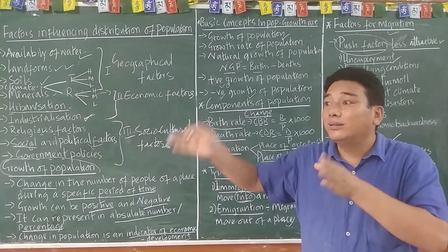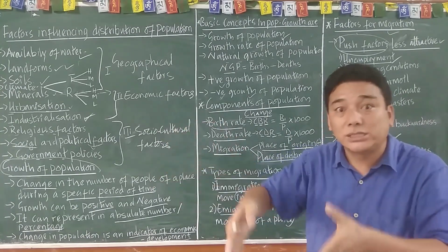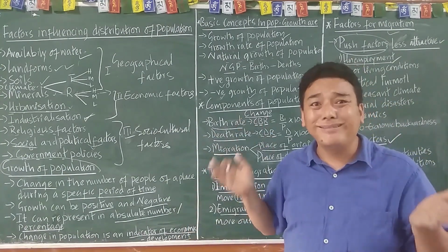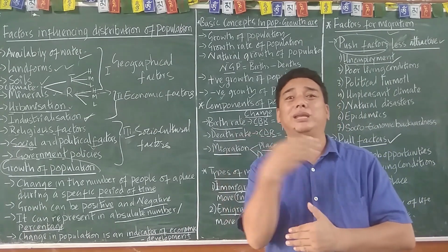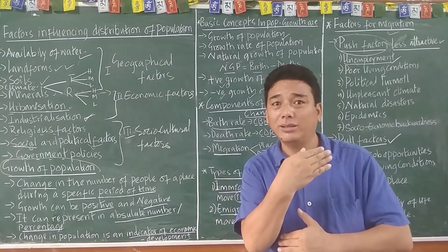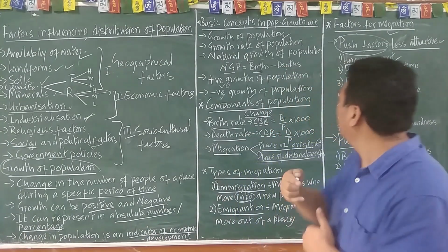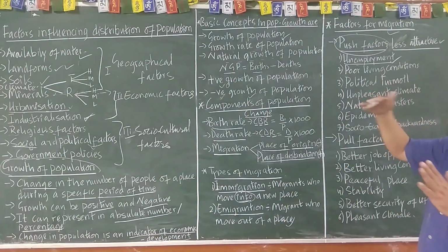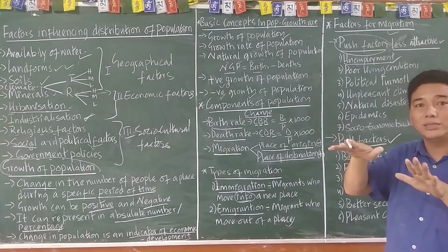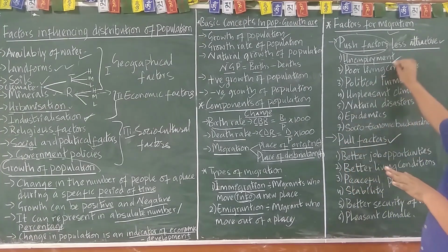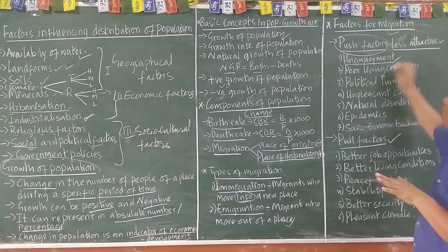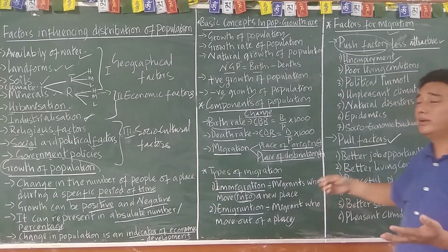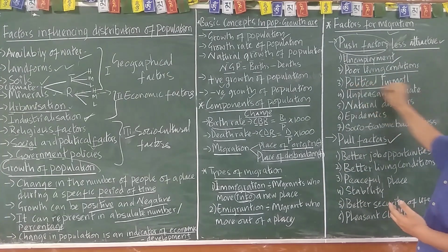That's why in the COVID-19 situation, many migrant laborers were unable to go back to their homeland or hometown. They were actually pushed toward those cities. So the main reasons are unemployment and poor living conditions in the rural area or wherever it may be. That led to migration.